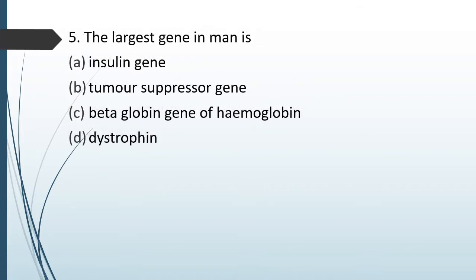Question number 53. The largest gene in human is insulin, tumor suppressor gene, beta globin gene of hemoglobin or dystrophin. Largest gene in human is. The correct answer is option D. Dystrophin is the largest human gene.